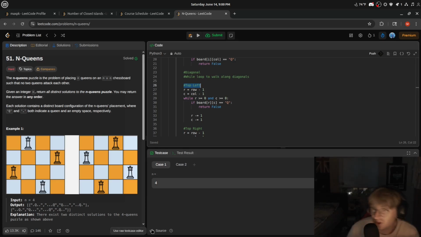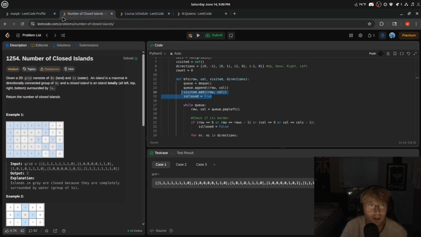It was a good problem, something I haven't looked at before, something I did skip in the NeetCode 150 just because it was a hard problem and I didn't really want to look at it. But overall it was a good problem. So that was fun. And those are the 4 problems that we did today.